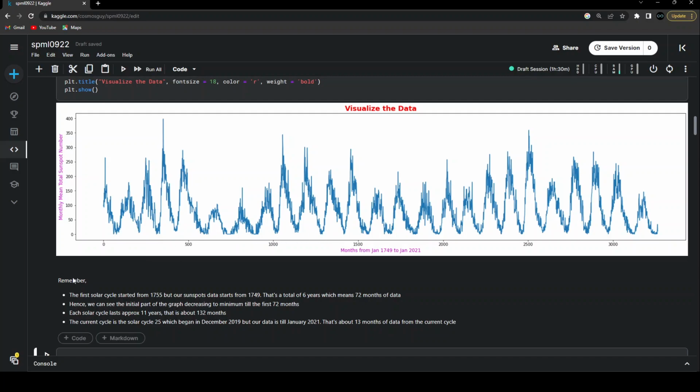And now the current cycle that we are having right now is solar cycle 25. It began in December 2019, but the end date that we have in this data set is still January 2021. And that's the reason why we are seeing this extra hump going upwards. If you look at the difference between December 2019 and January 2021, that's roughly about 13 months.